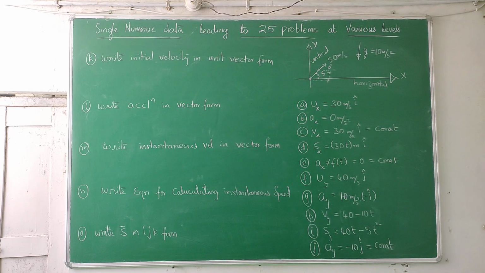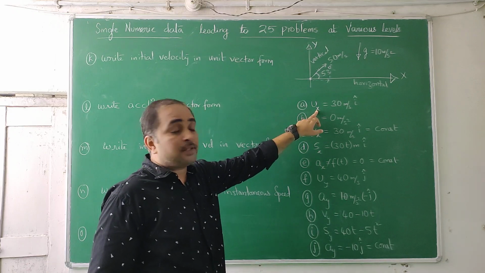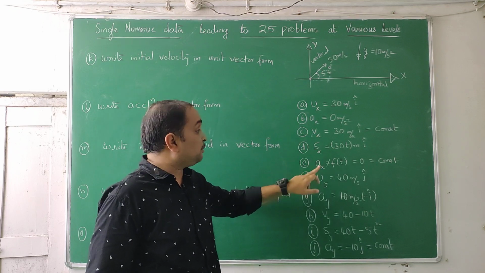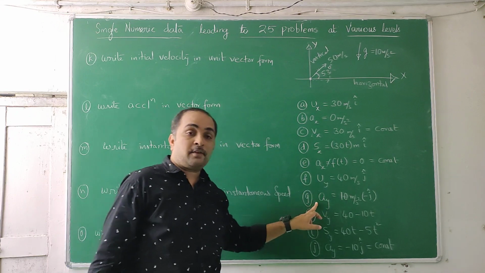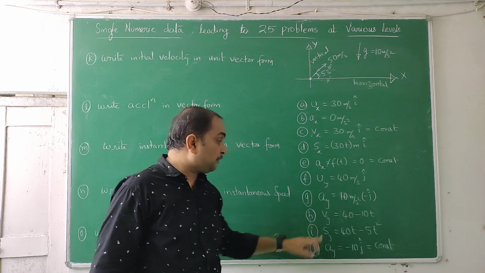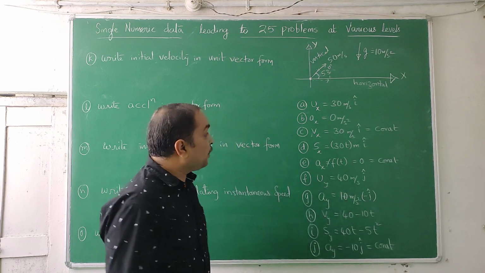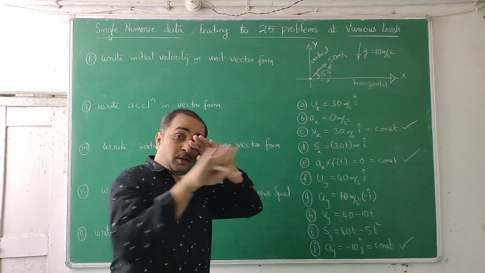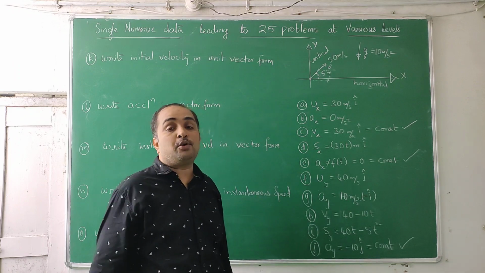Yes, students, now we are finding the other questions. We have already found 10 questions now: horizontal component of initial velocity, horizontal component of acceleration, horizontal component of instantaneous velocity, horizontal component of displacement, acceleration along horizontal as a function of time, initial velocity along the y-axis, vertical component of acceleration, vertical component of initial velocity, vertical component of instantaneous velocity as a function of time, vertical displacement as a function of time, vertical acceleration as a function of time. In this we have found that 3 things are constant and don't depend on time. They are horizontal velocity, horizontal acceleration, vertical acceleration. They are constant, they don't depend on time.